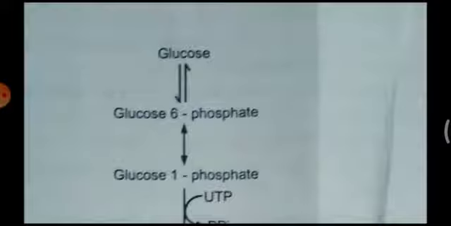In the first step, glucose is converted to glucose 6 phosphate. Here a phosphate is added, and to form glucose 6 phosphate, ATP is converted to ADP in the presence of glucokinase or hexokinase. Then this glucose 6 phosphate is converted to glucose 1 phosphate. Glucose 6 phosphate means one phosphate attached to the sixth carbon atom. That phosphate attached to the sixth carbon is shifted to the first carbon atom, that is, mutation takes place by phosphoglucomutase.